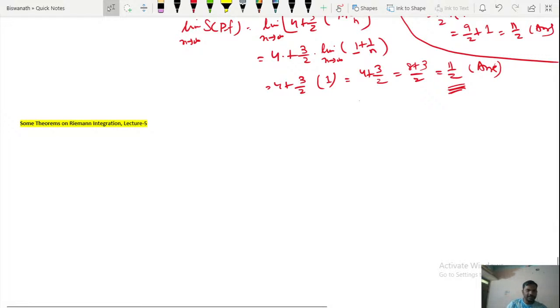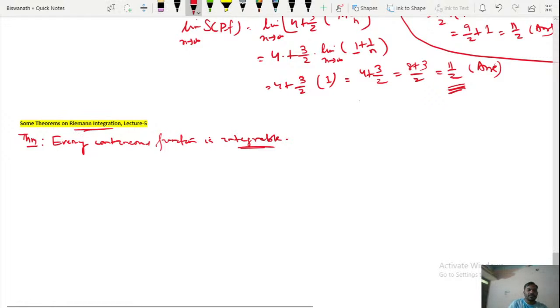Okay, let us start a theorem. Every continuous function is integrable. So integrable means I am taking into account the Riemann integral. Every continuous function is integrable.